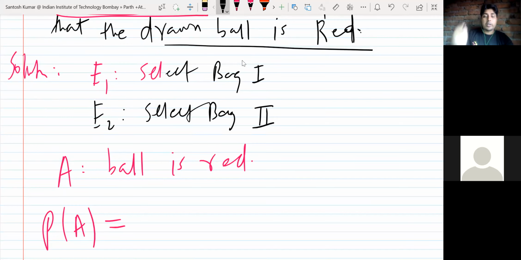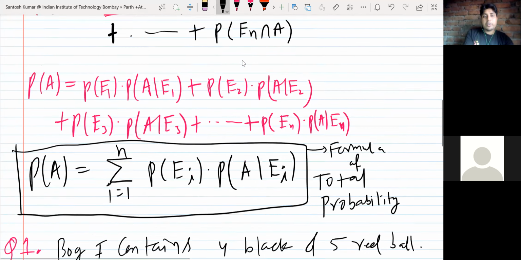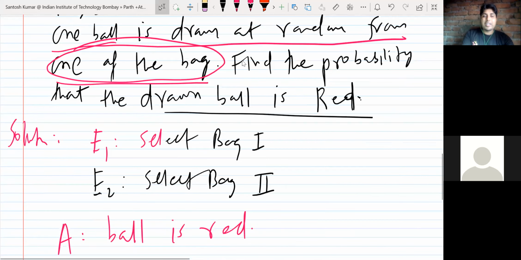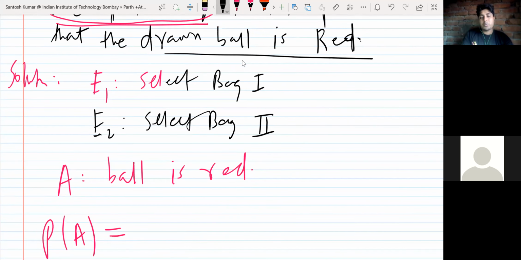So you can think, okay, there are two partitions. So I will use the total probability formula. There are two partitions and we have to find the probability of an event. So E1, E2 are the partitions. This formula was written for n, where n may be any number. Here n is 2 because we have two partitions. In the theorem, I discussed E1, E2, E3, ..., En as the n partitions. So here n is 2 because there are only two possibilities.